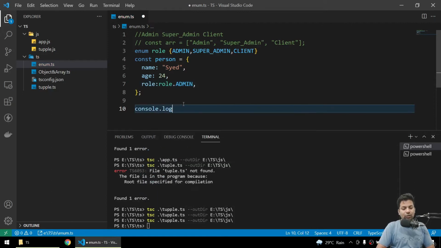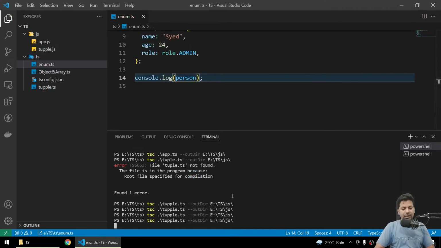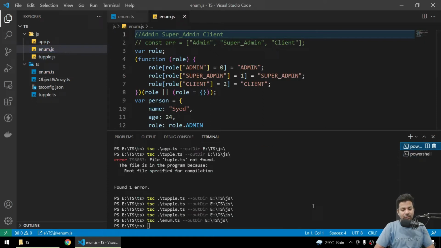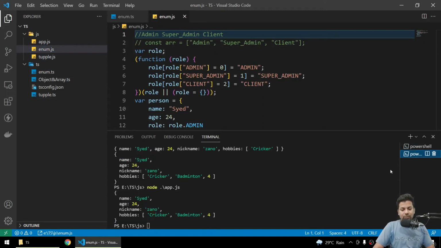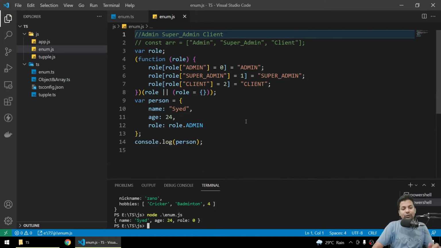Now if I say console.log person, and compile it, okay, sorry, the file name was wrong, so I have to give enum. Yeah, so we got the file, and if we run it in this PowerShell, node enum.js, you can see we got the values, and it has created so much data by default.